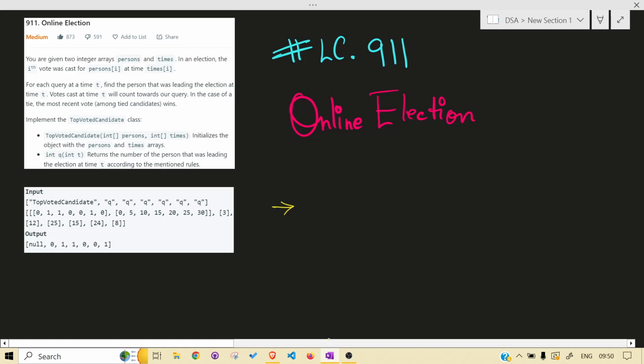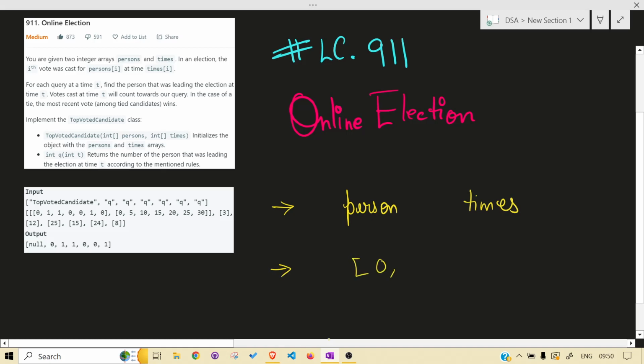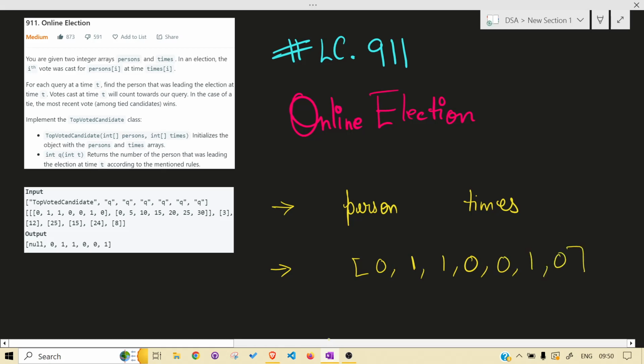What is the problem asking? You are given two arrays, basically a person array and a times array. Let me write an example so that I can explain it in a more detailed way.